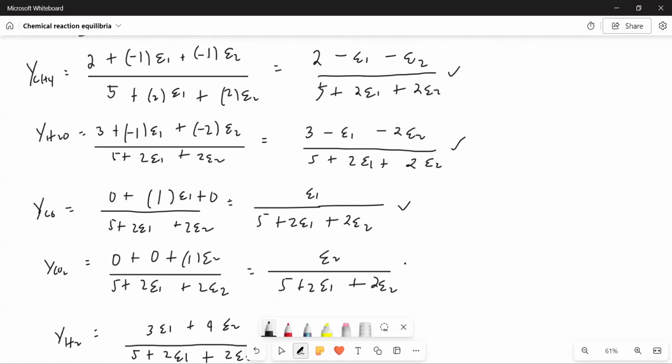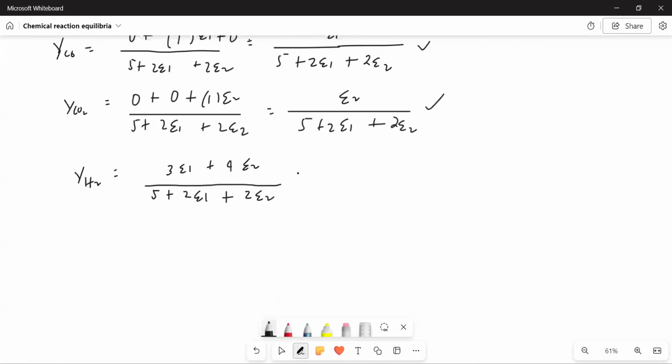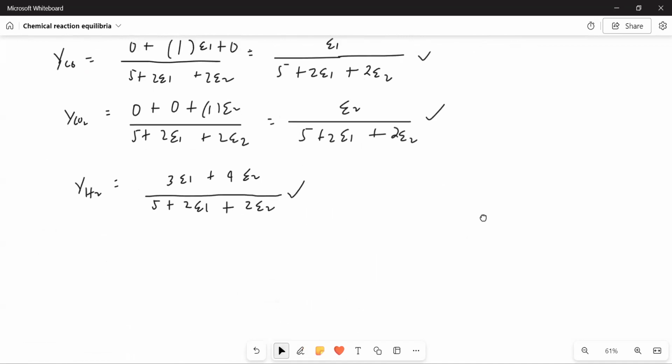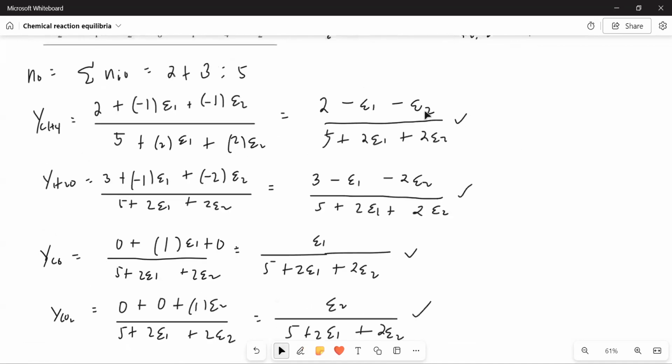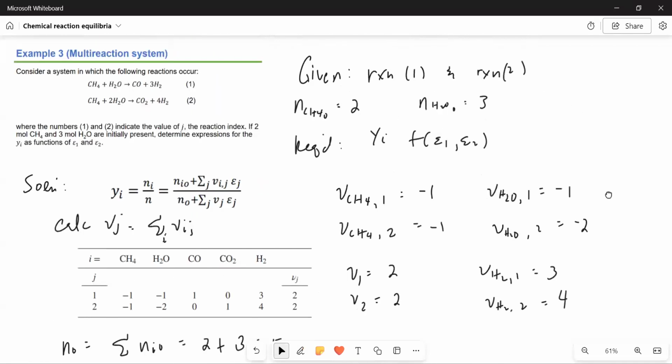So this gives us the mole fraction as a function of epsilon 1 and epsilon 2. So it ends example 3.